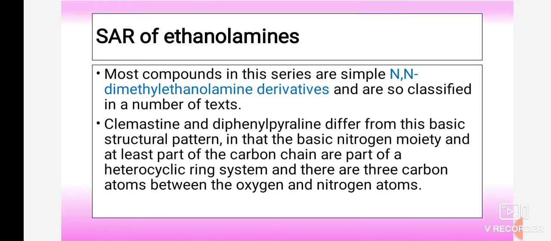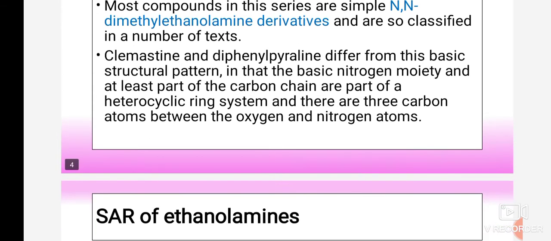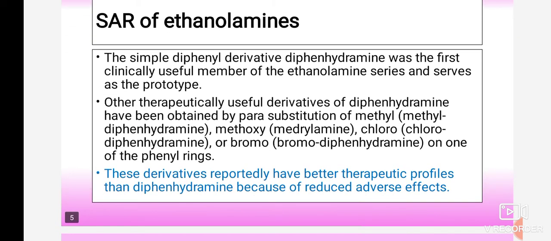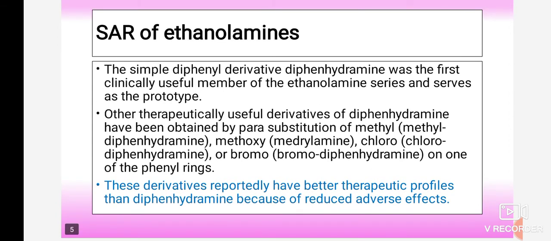One of the drugs contains a linker made up of 3 carbon atoms, so between oxygen and nitrogen there are 3 carbon atoms. This is a differentiating point. In the exam they may ask what the difference is between clemastine and diphenylpyraline. Keep in mind that it is just the presence of 3 carbon atoms instead of 2 carbon atoms. This is the basic difference between those two drugs.